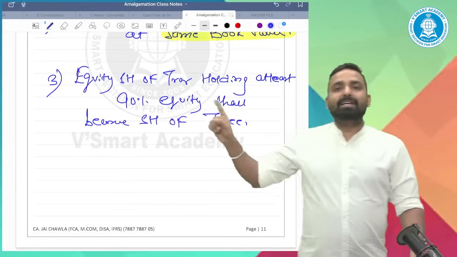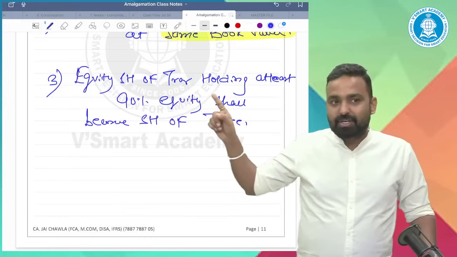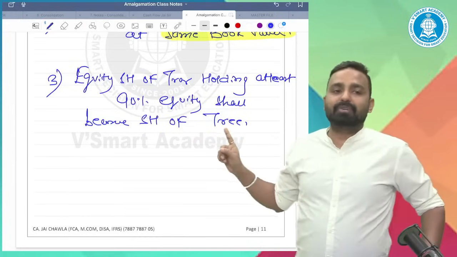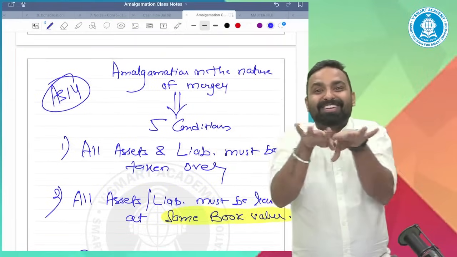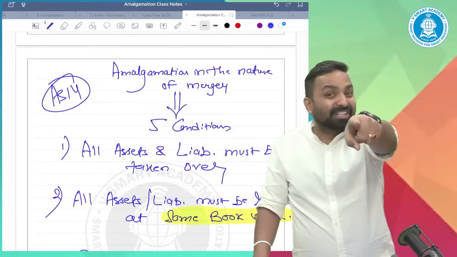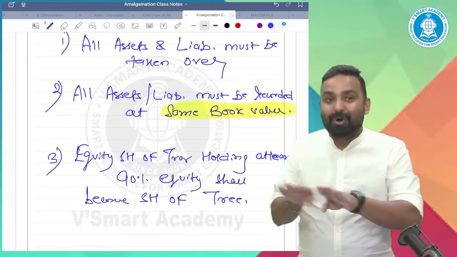So equity shareholders holding at least 90% of the equity shares must agree to become equity shareholders of the transferee. I told you that in a merger there is a common control. There is no dominance of the transferee. This proves that yes, there is a common control.